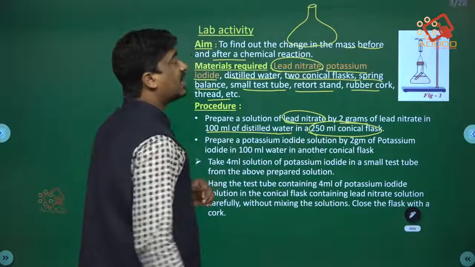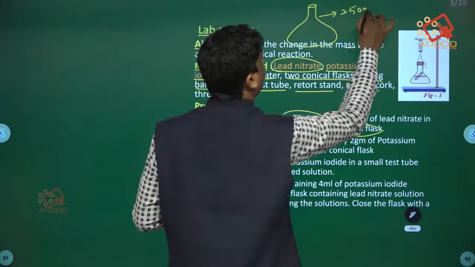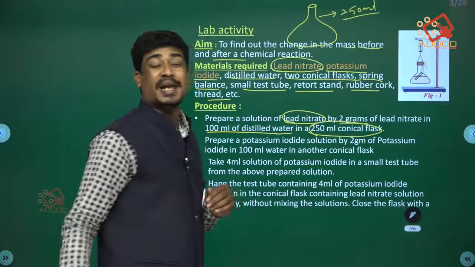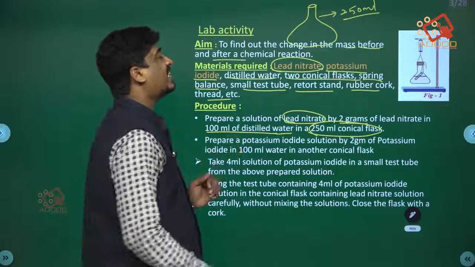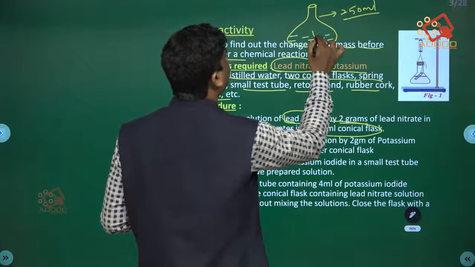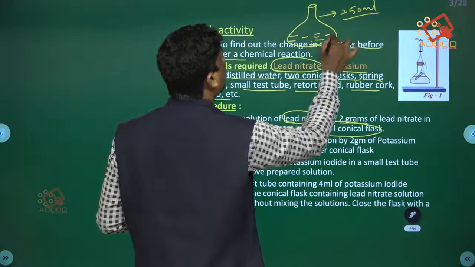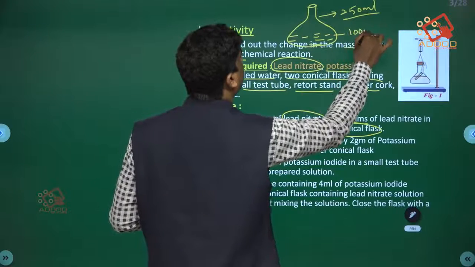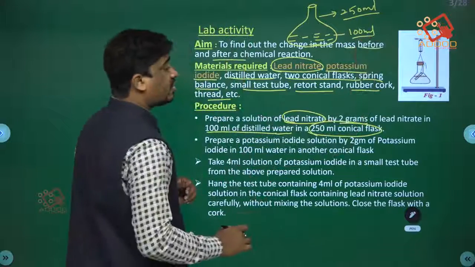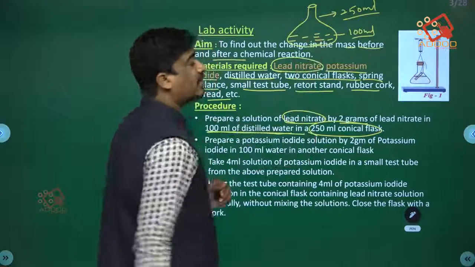Okay, so this is a conical flask whose limit is 250 ml. Within that, pour 100 ml of distilled water. The capacity of this conical flask is 250 ml. So take 2 grams of lead nitrate in 100 ml distilled water.